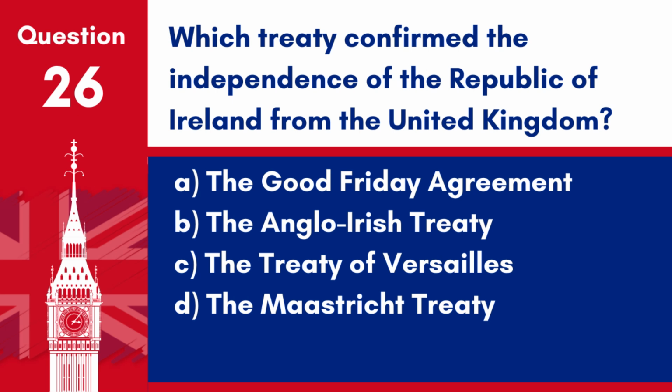A. The Good Friday Agreement. B. The Anglo-Irish Treaty. C. The Treaty of Versailles. D. The Maastricht Treaty. Answer B. The Anglo-Irish Treaty. The Anglo-Irish Treaty of 1921 established Ireland as a free state, thus confirming its independence from the United Kingdom.